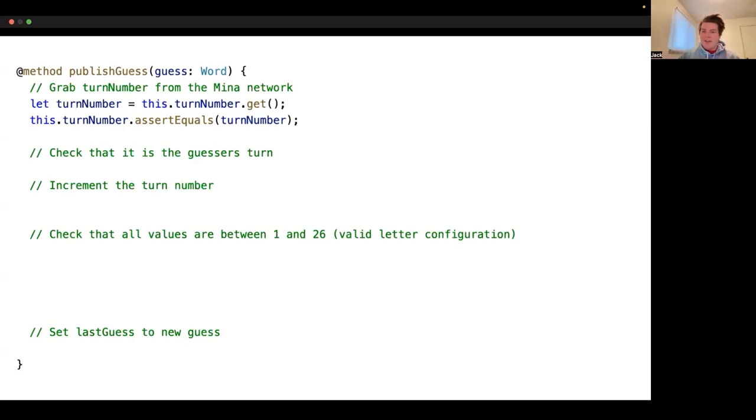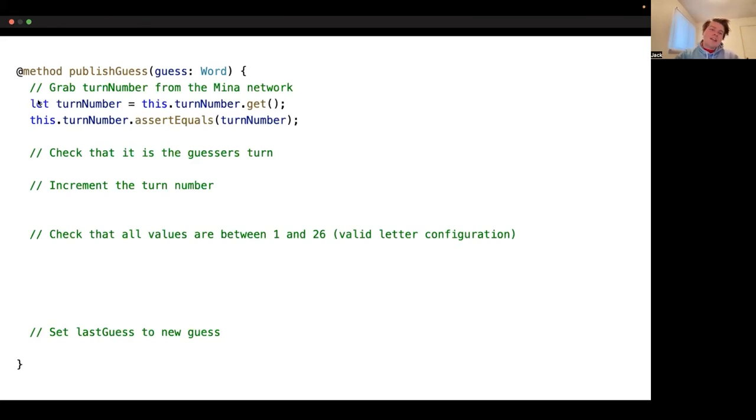When we run the code ourselves in our browser, we need to get the value because what we do in this method depends on it. But the other side of this equation is that once we actually have a zero knowledge proof, once we've run the code and proved that we've done it correctly, we could wait a very long time, say a week, and even though the zero knowledge proof is valid, the turn number on the blockchain has changed, and so we have a valid proof, but the proof doesn't make sense anymore because we have a different state on chain.